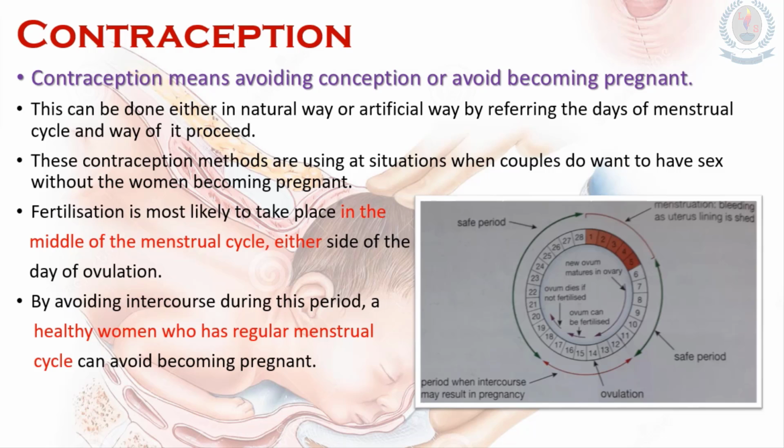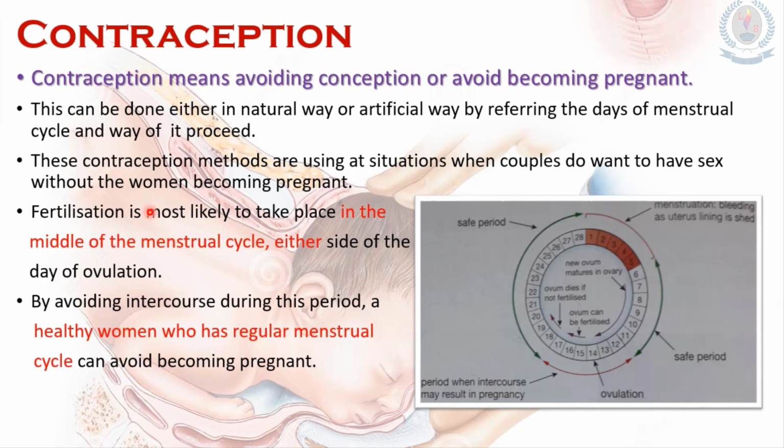Contraception. What does contraception mean? Contraception means avoiding conception or avoid becoming pregnant. That means how we avoid becoming pregnant. This can be done either in a natural way or an artificial way by referring to the days of the menstrual cycle and the way it proceeds. These contraception methods are used in a situation when couples do want to have sex without the woman becoming pregnant.